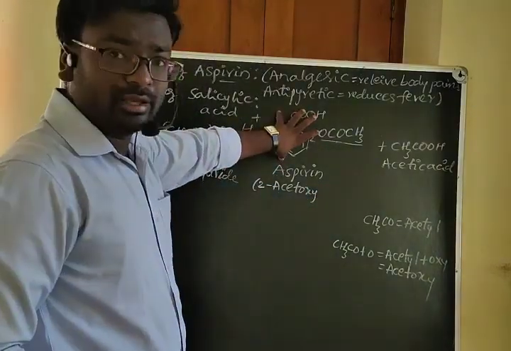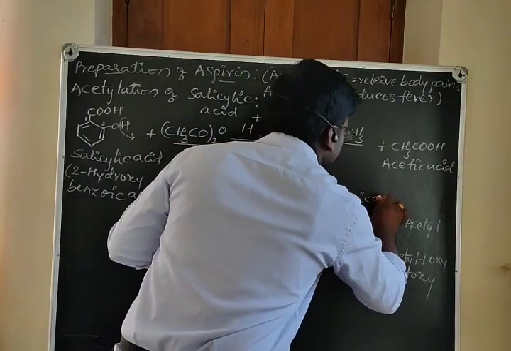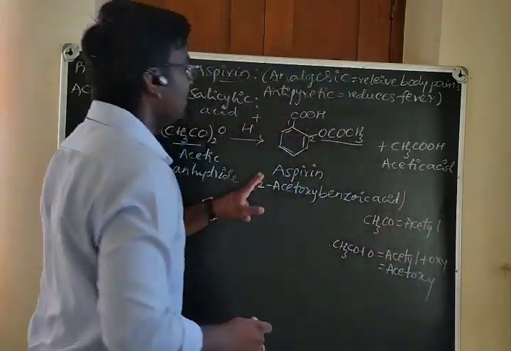And the remaining compound is benzoic acid. 2-acetoxybenzoic acid is the IUPAC name of this compound.